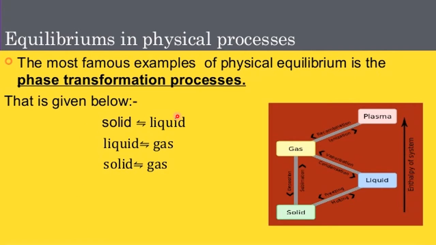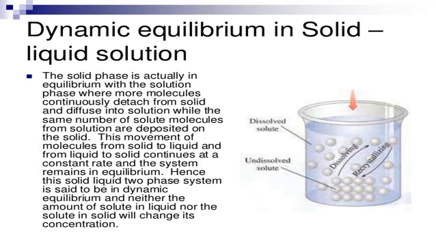The most famous examples of physical equilibrium are phase transformation processes. Among the many, only three we have to learn: solid-liquid equilibrium, liquid-gas equilibrium, and solid-gas physical equilibrium. First is solid-liquid equilibrium. For this I will explain one situation.